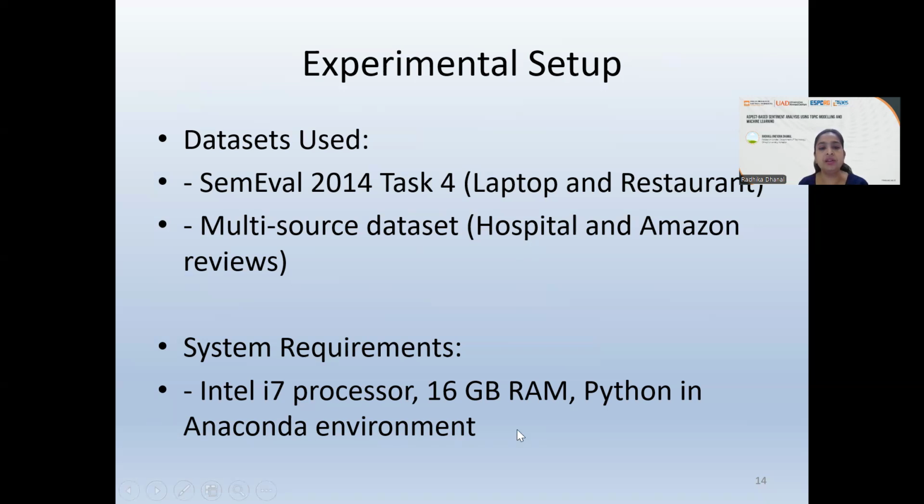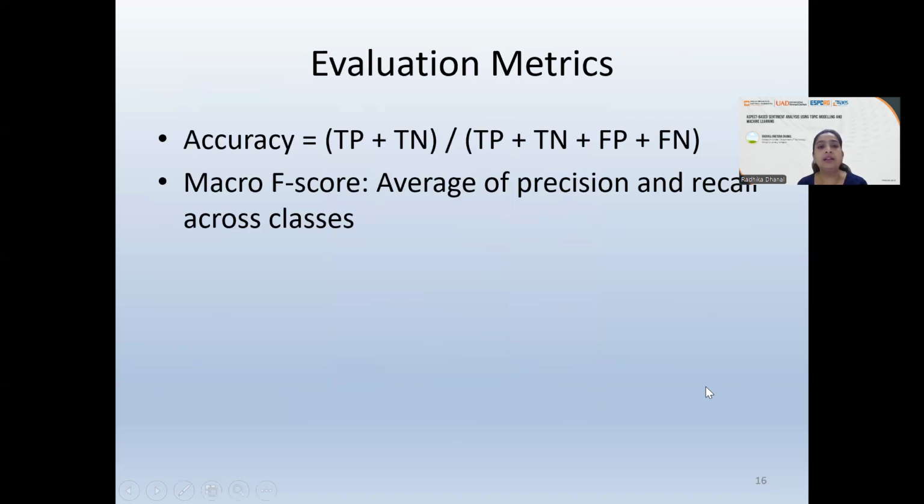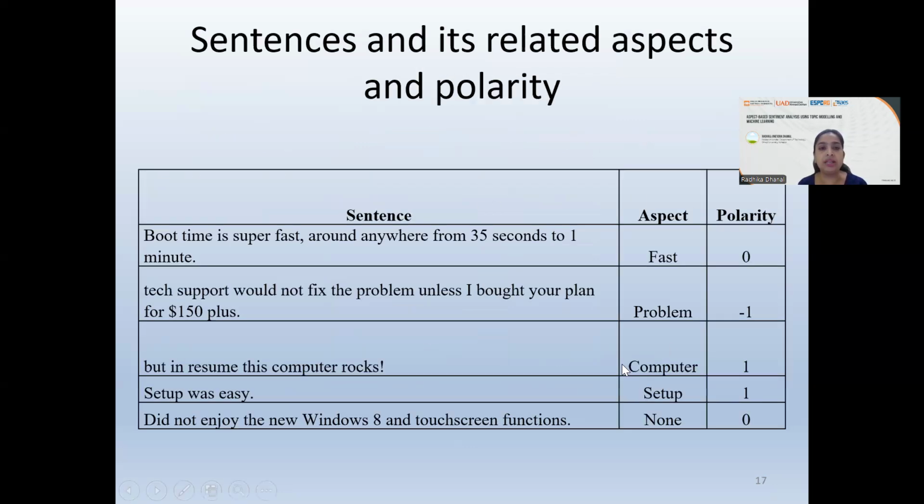These are the configurations, the system requirements. Yes, these are the hyperparameter settings. Obviously, after executing it many times, we decided the dropout rate to be finalized as 0.1, batch size as 32, then the learning rate, max epoch, and maximum sequence length, and finally the optimizer that was chosen was Adam. You can see these values have been finalized after certain executions and trial and error. The evaluation metrics used are certainly accuracy and the macro F score, which is the average of precision and recall across the classes.